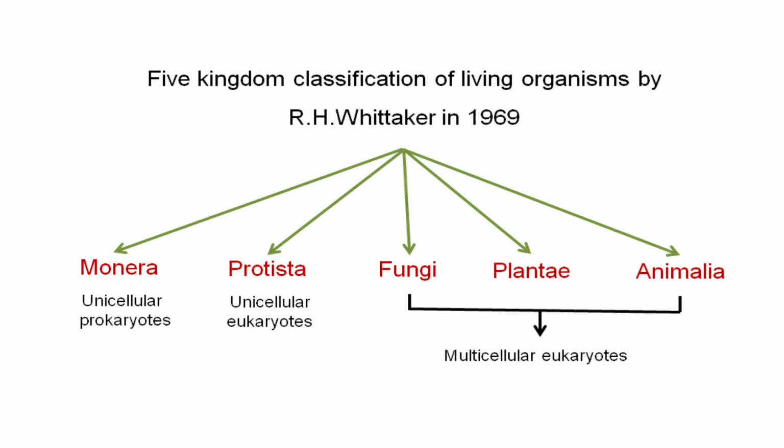Then Kingdom Plantae, which consists of all multicellular green plants and the advanced forms of algae. Then last but not the least, the fifth kingdom Animalia, which consists of all multicellular organisms. Now students, we will discuss all these kingdoms one by one.